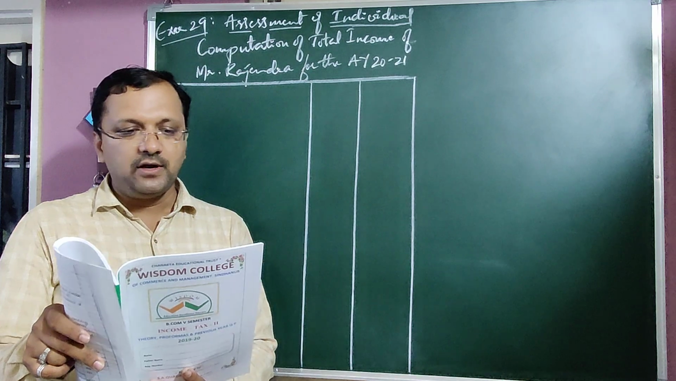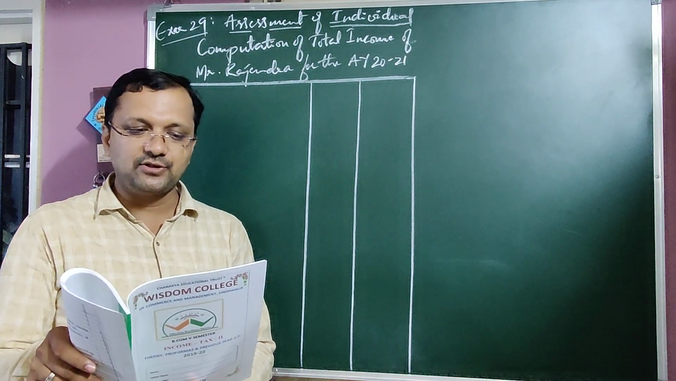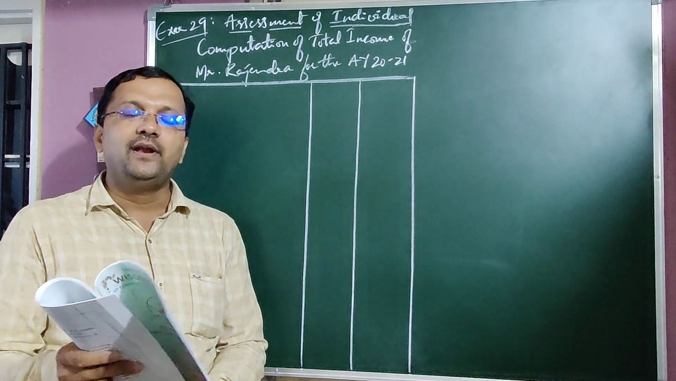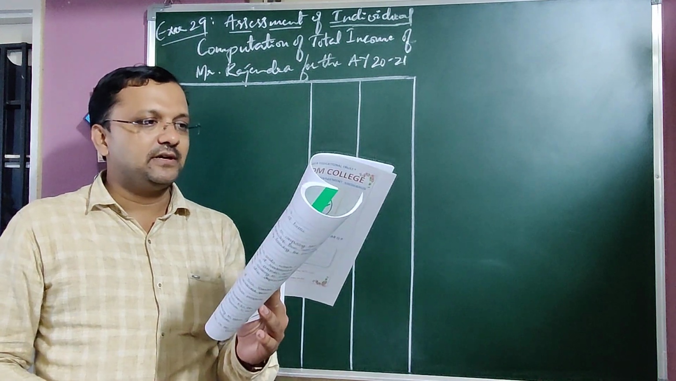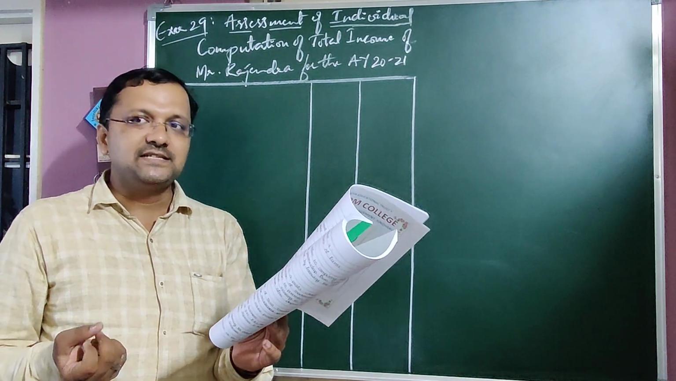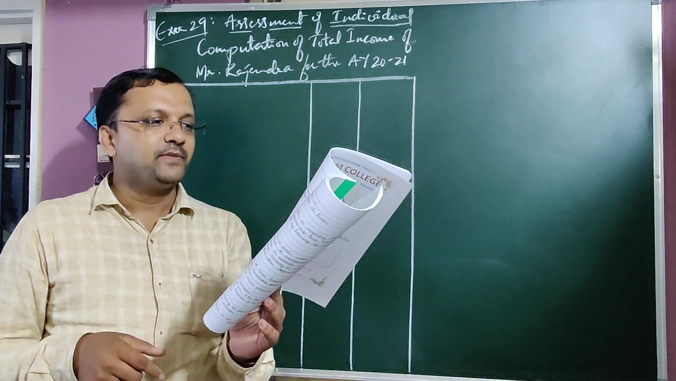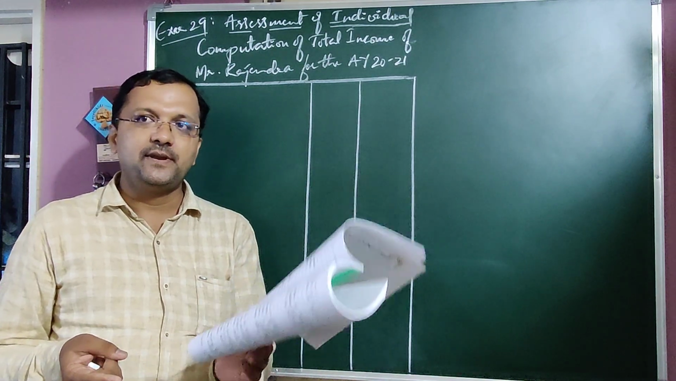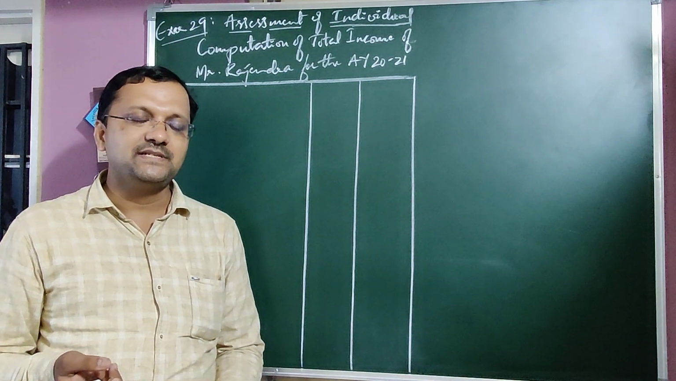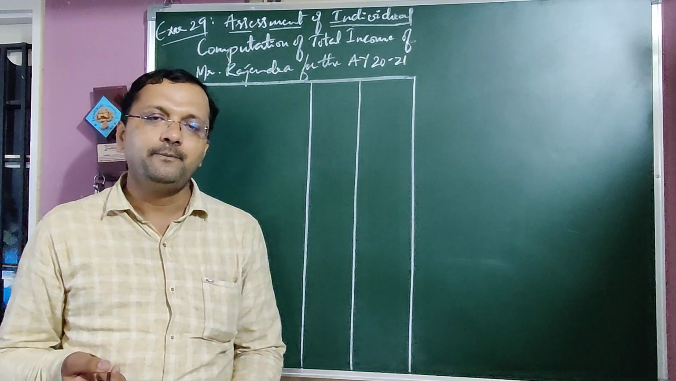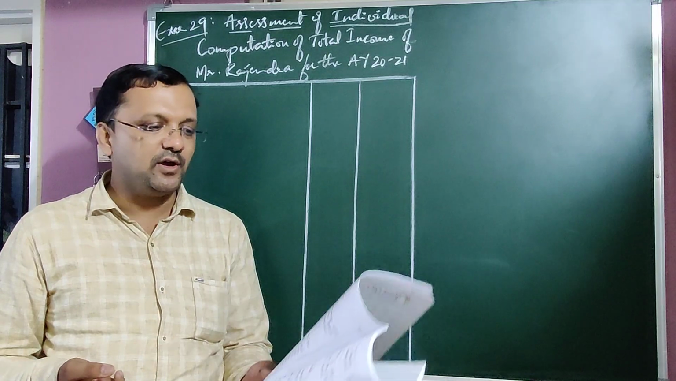Assessment refers to computing the total income of the assessee from all the heads of income, considering deductions and exemptions. While calculating the total income of the assessee, you need to follow the format. Salary provisions are applicable, house property provisions, business and profession provisions, capital gain provisions, and income from other sources provisions are also applicable.